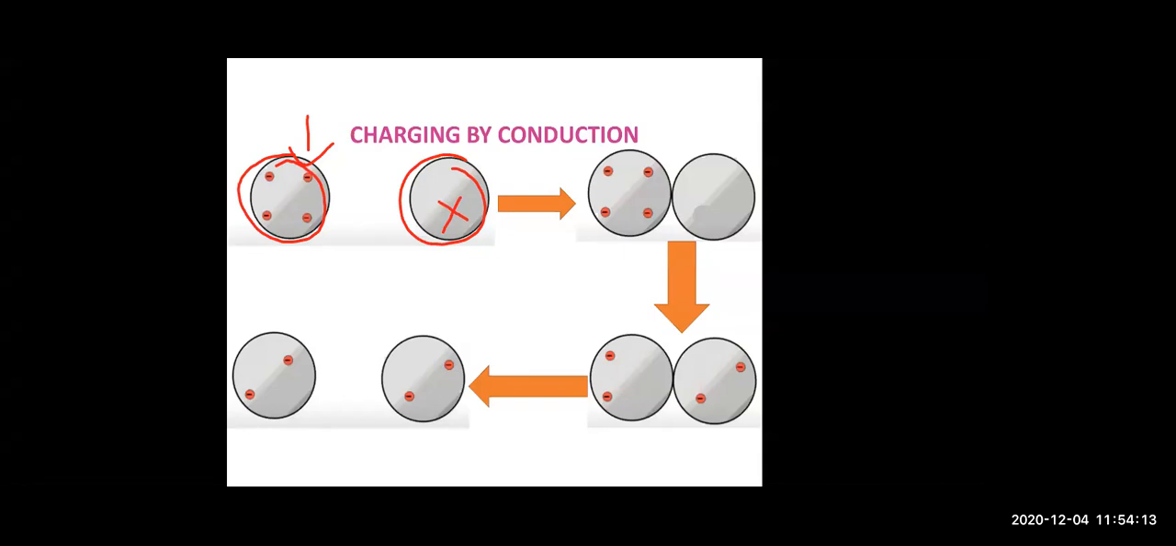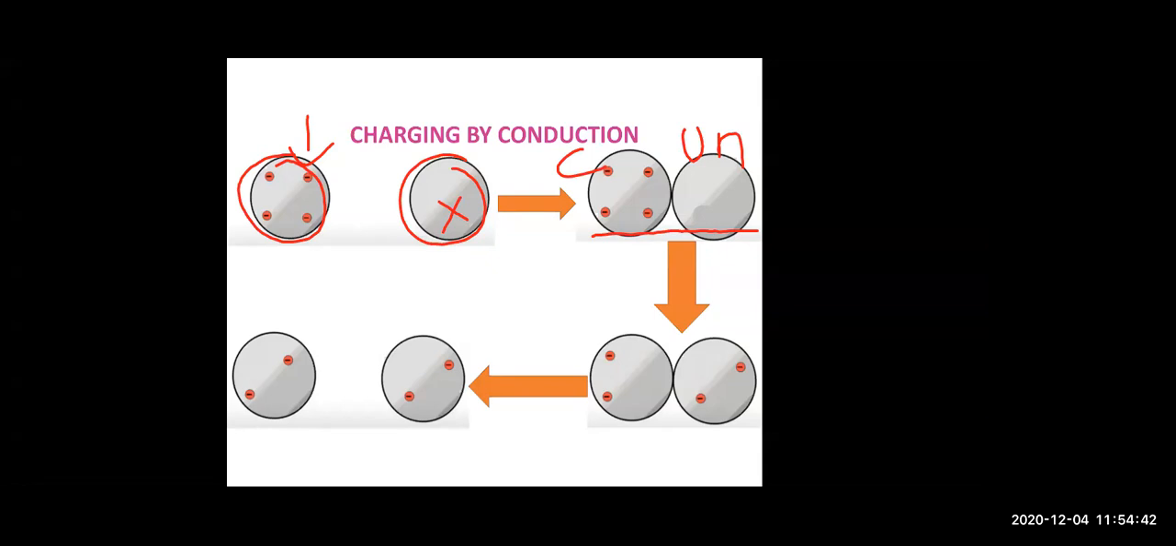So you are going to take two spheres, two objects. One is charged and the other is not. And what do you want to do? We want to charge the uncharged object with the help of a charged object. So what are you going to do? You are going to touch the charged object with the uncharged object. So here you can see that the charged object is touching the uncharged object.